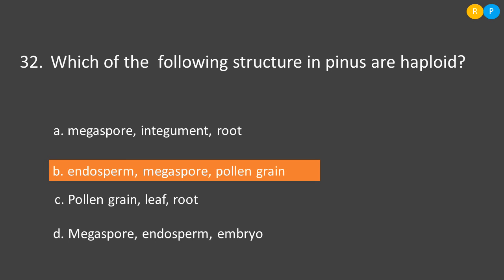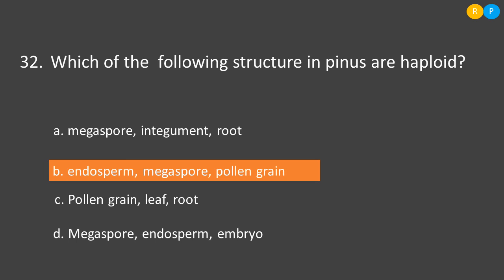So megaspore is formed by the meiotic division of megaspore mother cell. So the megaspores are haploid in their nature. Then pollen grains. Pollen grains are also formed by a meiotic division. They are also haploid structures. So all the three things they have given in option B are haploid in nature. So B is the correct one.